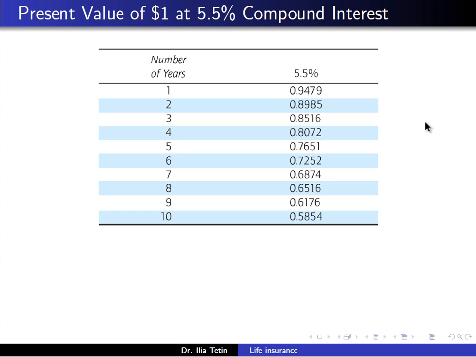So following this same procedure, at age 35 we will get 0.85, and at age 36 we will have 0.81. So altogether, when we add $1 plus 0.95 plus 0.9 plus 0.85 plus 0.81, altogether we have 4.51.